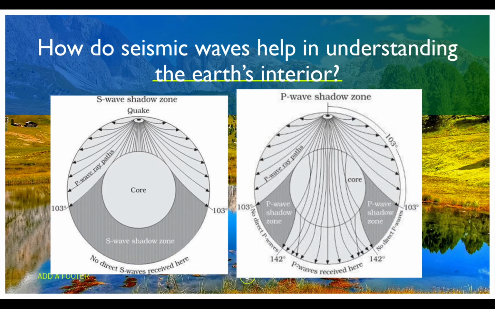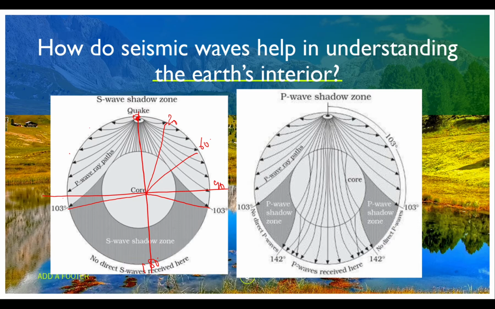Here you can see in this picture, when earthquake waves form, they move in the direction of the earth, where you can see here it is 0 degree, here it is 180 degree, 30, 60, 90 degree, and here you can take it as 103, and the same thing on the other side, 0, 30, 60, 90, 103 degree. Just come to this, the S waves.